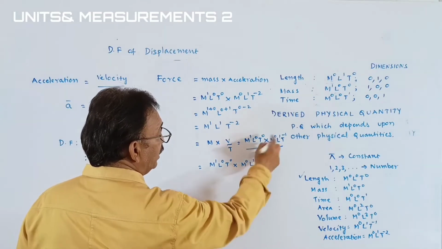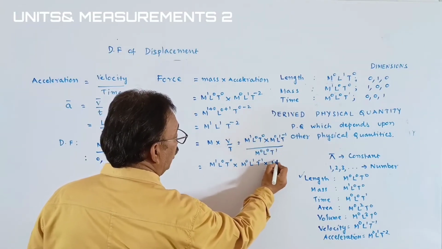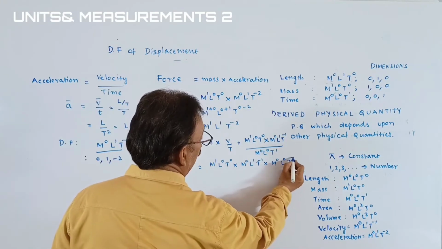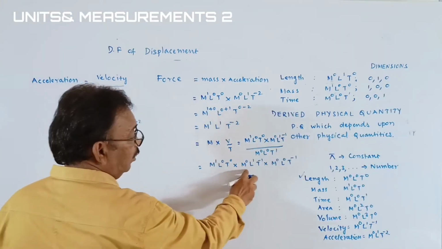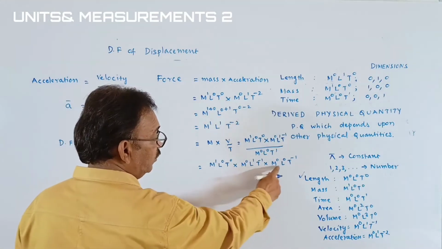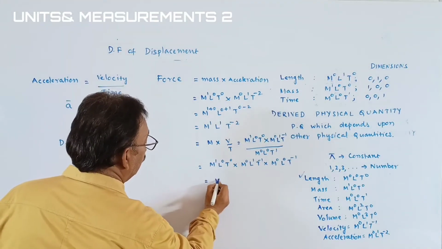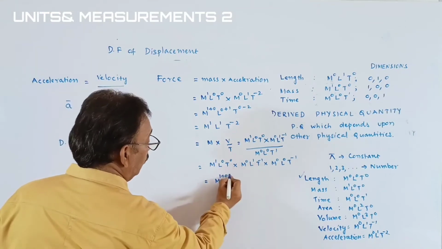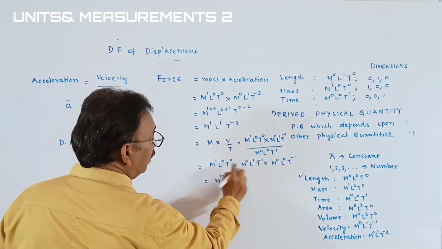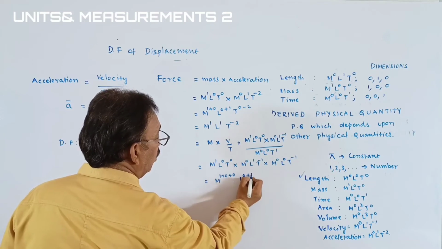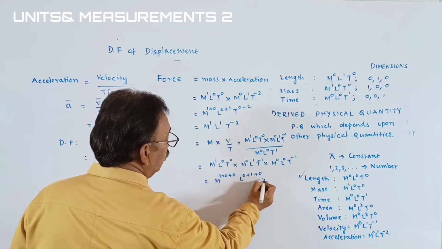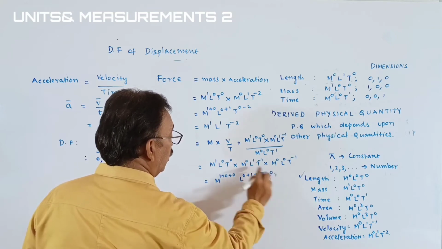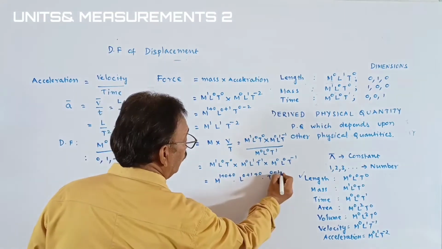I am taking these up. It is M to the power of 0, L to the power of 0, and T to the power of minus 1. Again, we are taking the same physical quantities which have the same base. That is M, it has a power of 1 plus 0 plus 0, L 0 plus 1 plus 0, T to the power of 0 minus 1 minus 1.